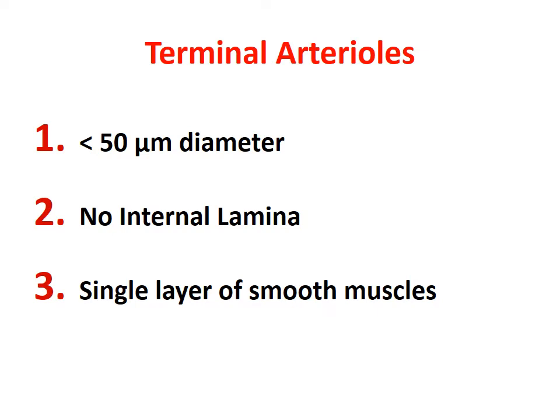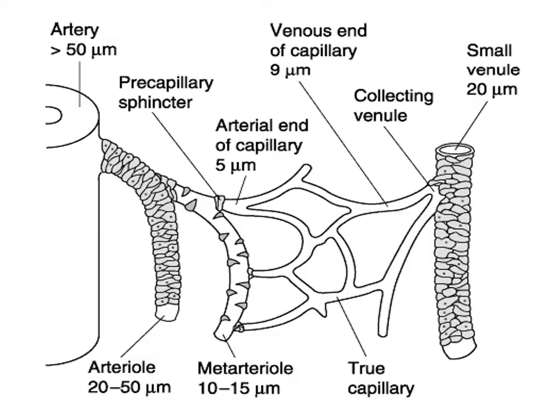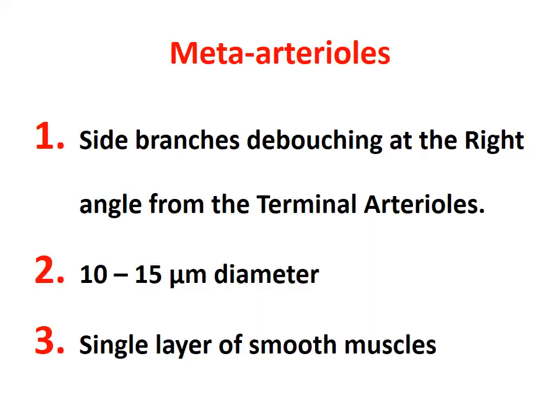So what are the terminal arteries? Terminal arteries are those arteries which have less than 50 micron in diameter. There is no internal elastic lamina, and the smooth muscle is single layer in nature. Earlier there are multi-layer smooth muscles. Here there is a single layer smooth muscle. So you can see the terminal arteriole at the end of the arteriole. It's a single unit smooth muscle or a single layer of smooth muscle.